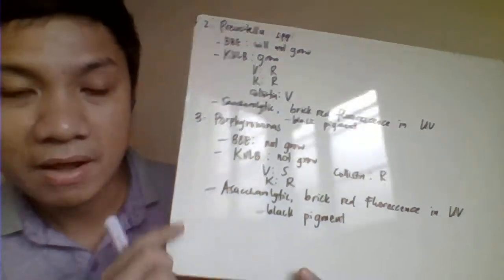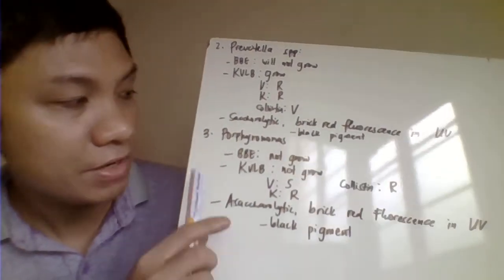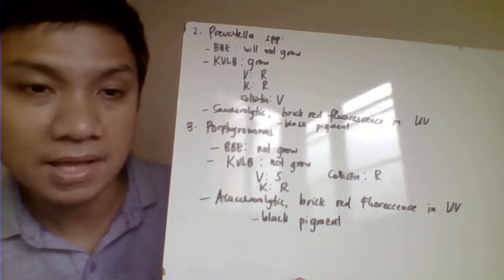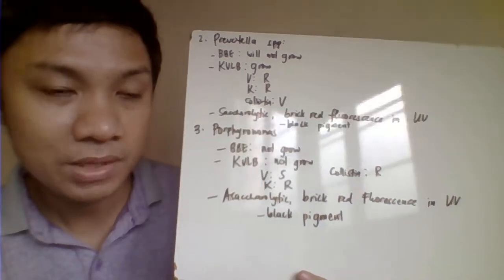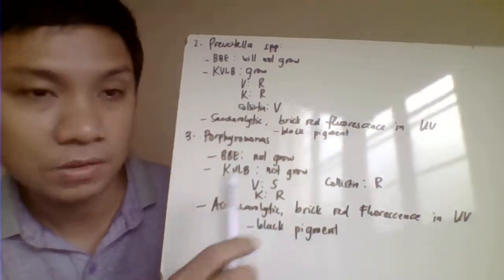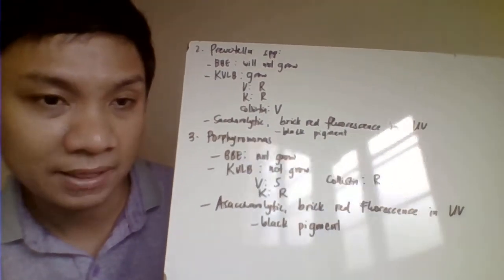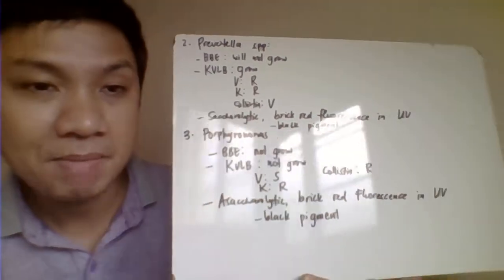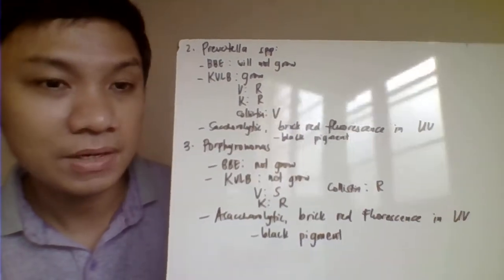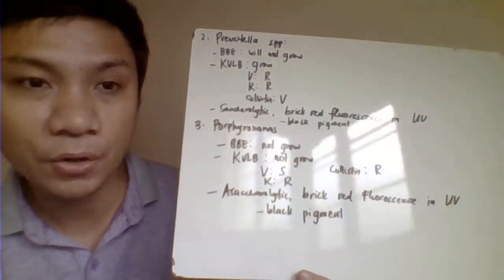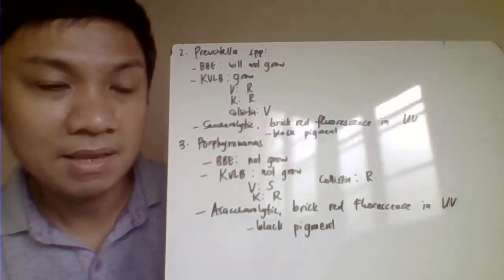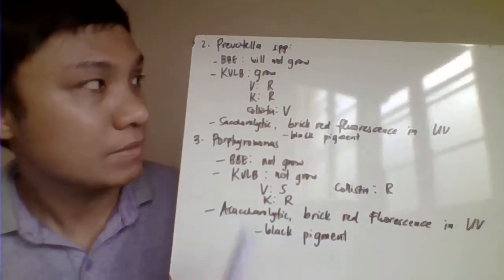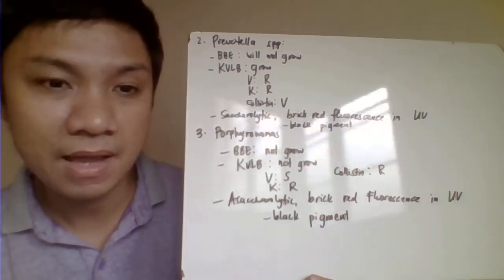Okay, then next, we have here your Prevotella and even your Porphyromonas. Both of them produce here brick red na fluorescence with the UV light. Both of them also produce black na pigment. Ang pinagkaiba nilang dalawa, sa BBE natin, your Bacteroides bile esculin agar, this one will not grow on that one because again, remember that your BBE agar is only for your Bacteroides.